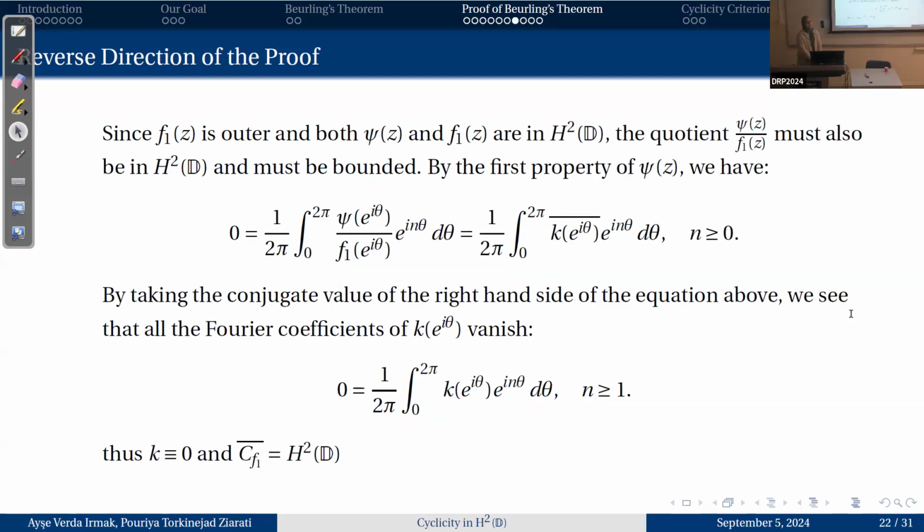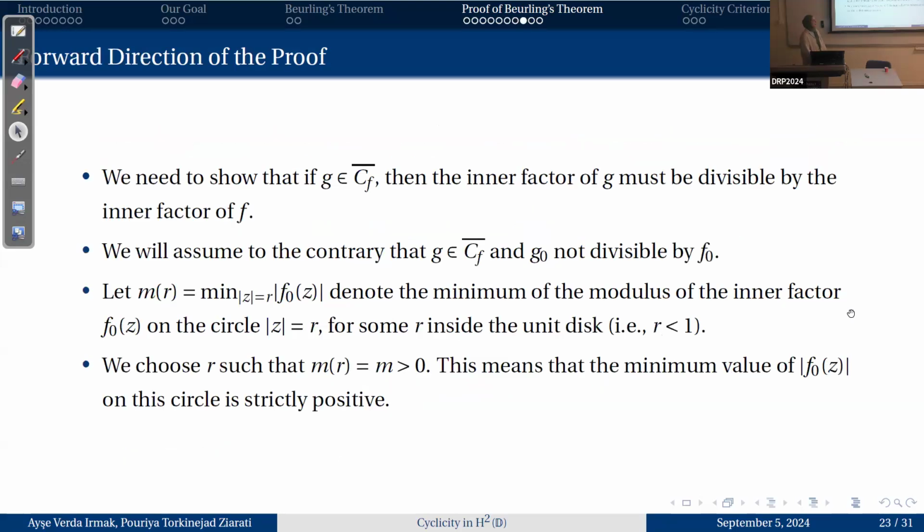And by the first property of psi, and by taking the conjugate of the right-hand side, we see that all the Fourier coefficients of k vanish, so k is equivalent to 0, and we have concluded our proof of the reverse direction: the closure of Cf1 is equal to H2E. Now we have to handle the forward direction.